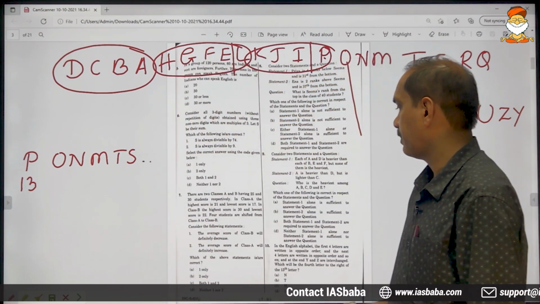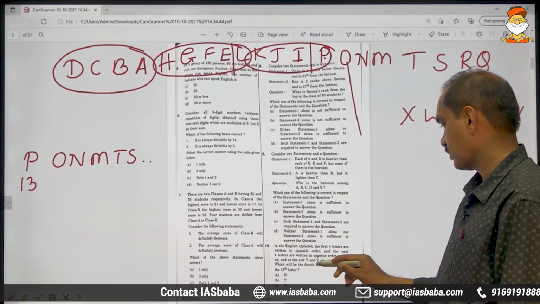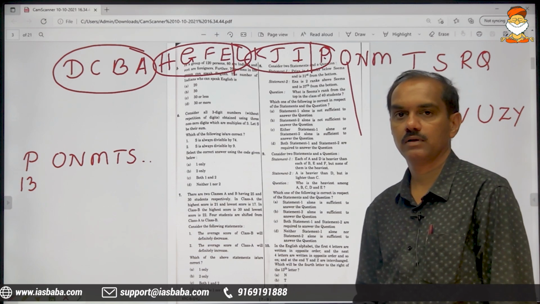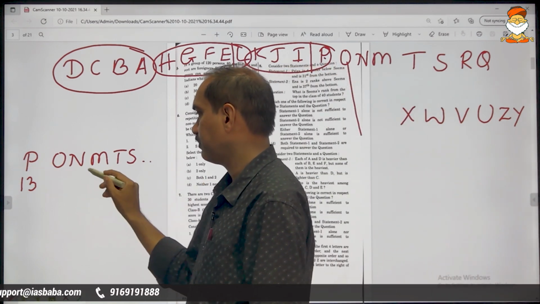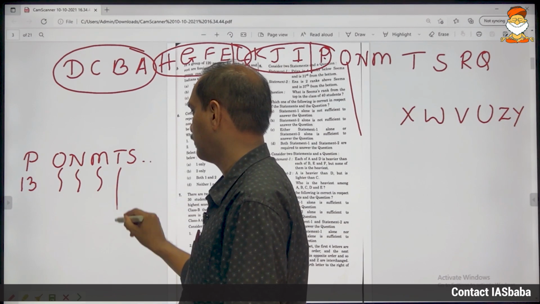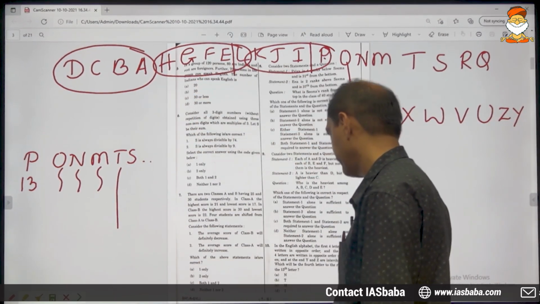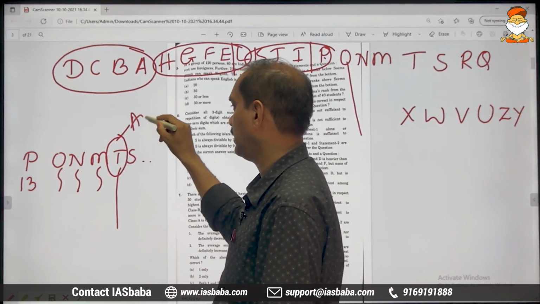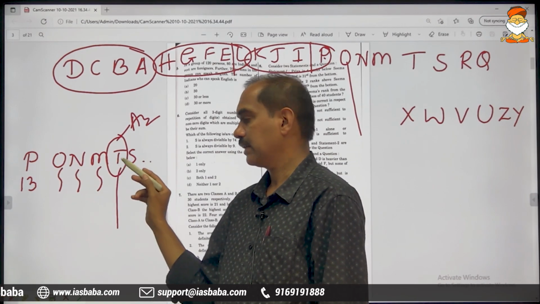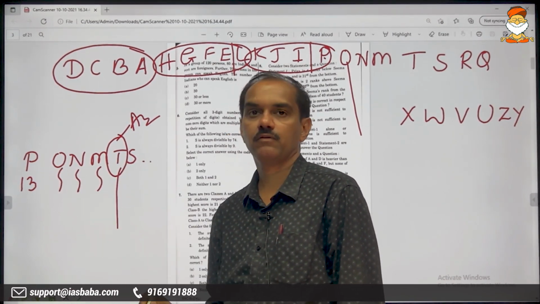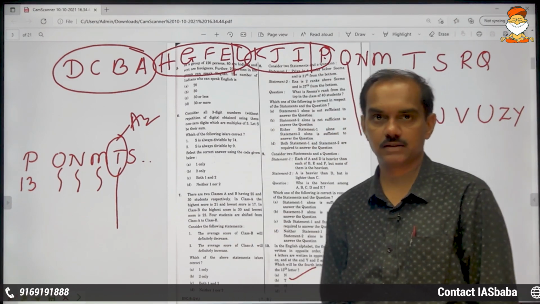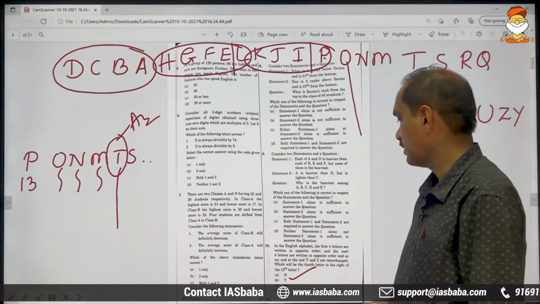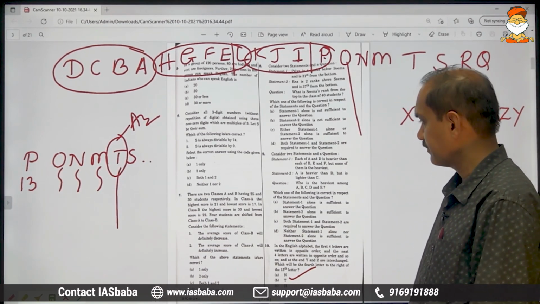Okay. So P is 13th, and we don't want just the 13th. We want the 4th letter to the right of this P. Right of P, 1, 2, 3, 4. The final answer is T. So T is the 4th letter to the right of this P, which is the 13th letter, after writing down the alphabets as he said in the problem. So this one is over.